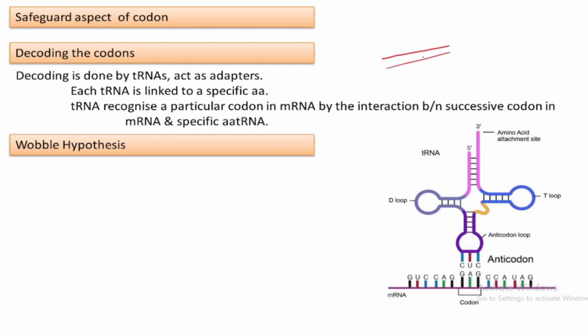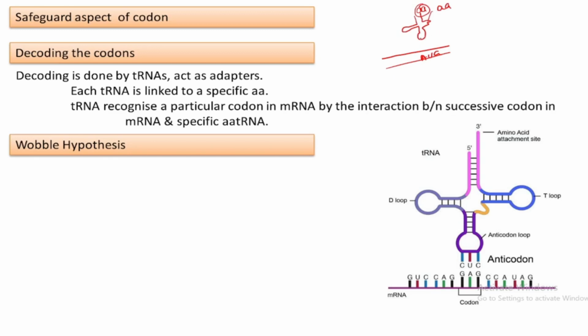mRNA contains codons, and corresponding to that, a particular amino acid needs to be brought here by a tRNA. Here that amino acid is carried by the tRNA, and that tRNA needs to make an interaction with the codon present in the mRNA. This part of the tRNA has a name that we learned in the chapter on the structure of tRNA.